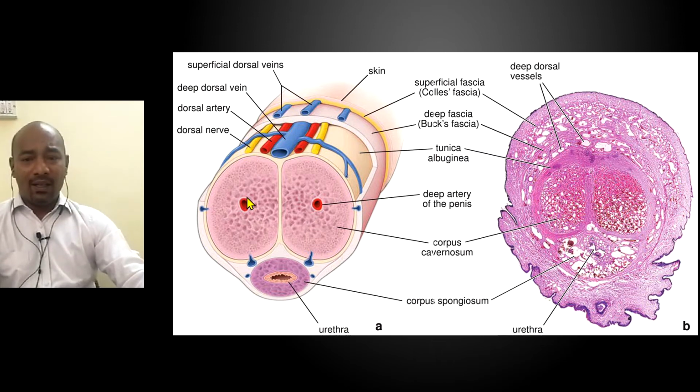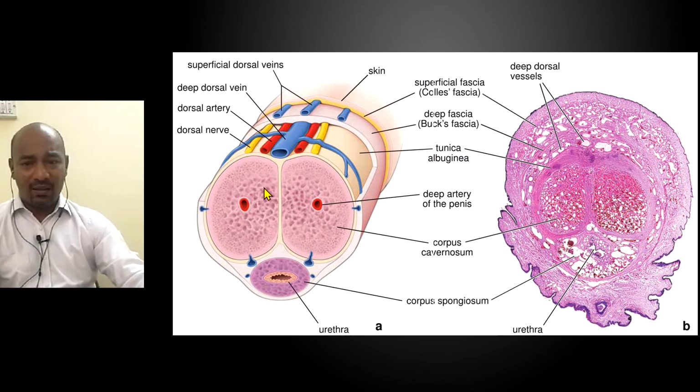Okay, and all of these arteries are controlled by parasympathetic innervation. Parasympathetic activity will relax the smooth muscles in these arteries so that more blood flow will happen, and that increased blood flow will fill these cavities, which are irregular, endothelium-bound spaces, which are called sinusoids.